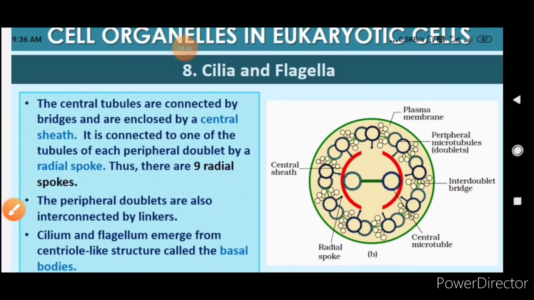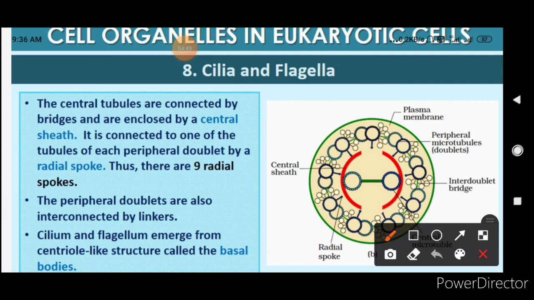The central tubules are connected by bridges and are enclosed by a central sheath. Here you can see a bridge between the two central microtubules, and it is connected to one of the tubules of each peripheral doublet by a radial spoke. Thus there are 9 radial spokes. The array of 9 doublets is connected to the center with the help of these spokes.